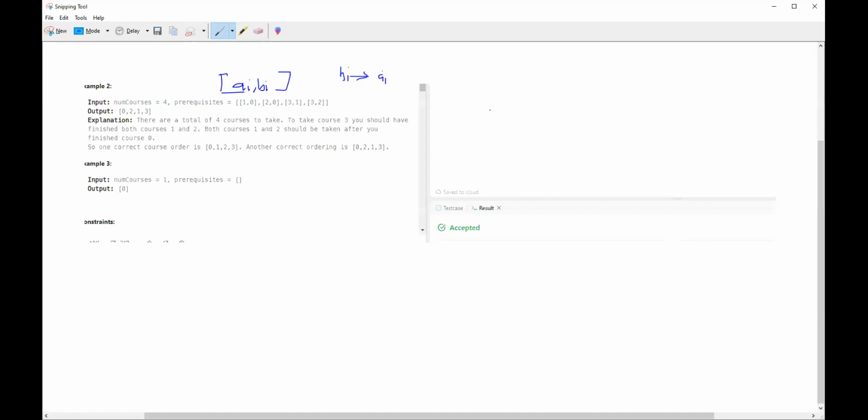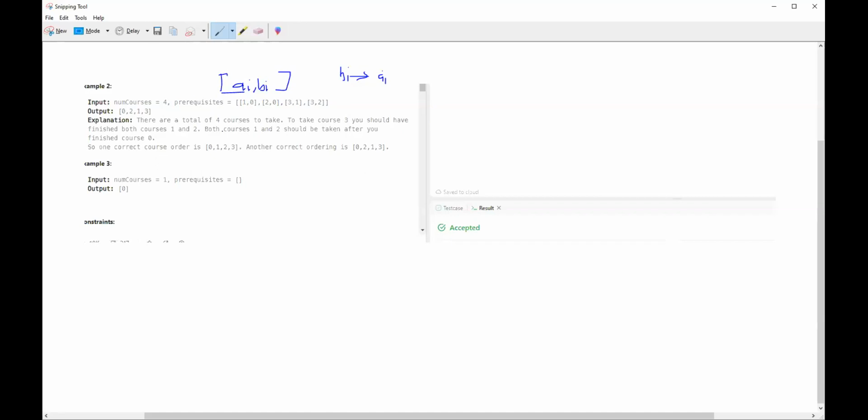Now, the scenario in which you can't finish all your courses is when each course depends on another course, right? So we do have a cycle in it. And if there is a cycle, you can't complete the courses because every course is a prerequisite of other courses, at least in that cycle. So you are never able to know where to start or where to finish, and you can only take one course at a time, and so on and so forth.